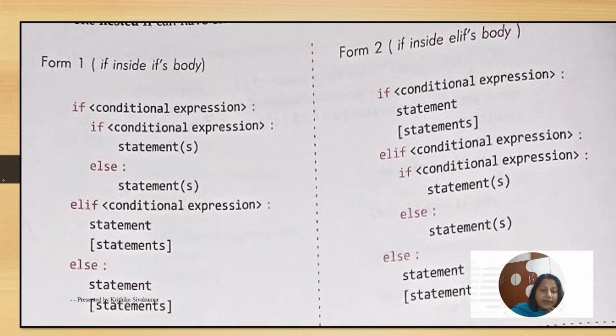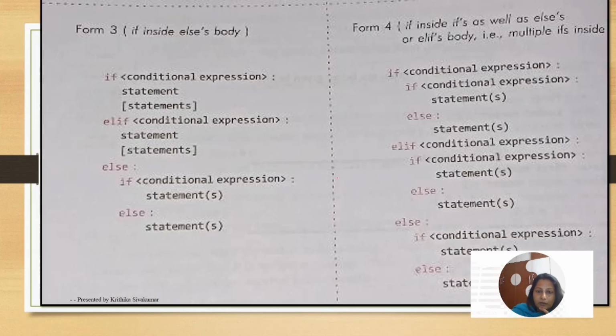Now the next one, nested if. There are two types of nested if you can use. One, an if condition, inside which again there is if and else, again an elif statement, and next one is an else. What is the next form of if condition? If, again the statement, and in elif you have mentioned if and else. So in the first one, inside the if there is another if and else. Here, inside the elif there is if and else. So any way you can use it in the program.